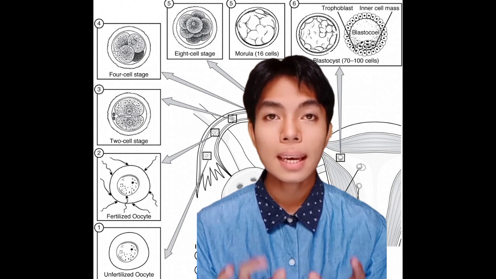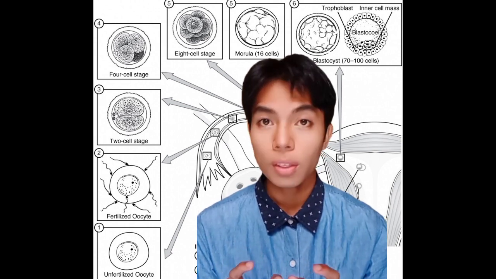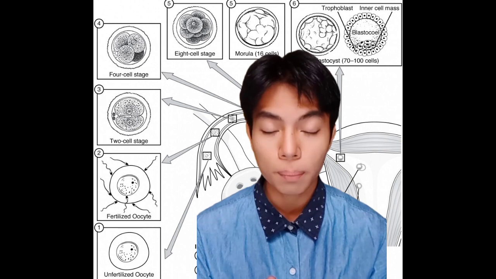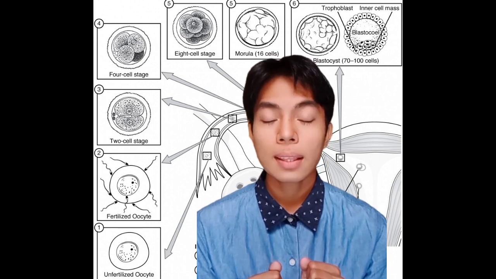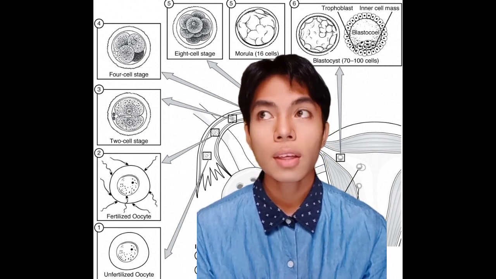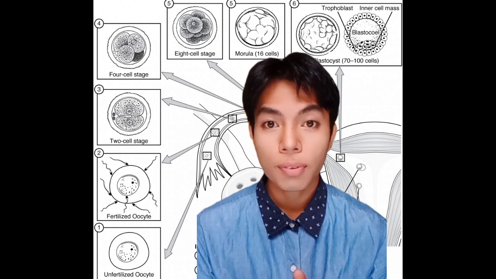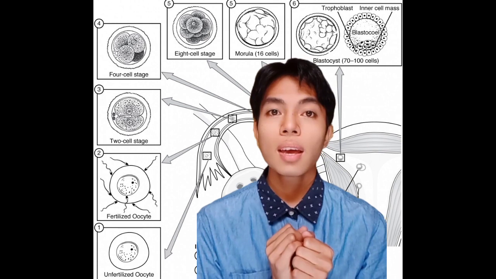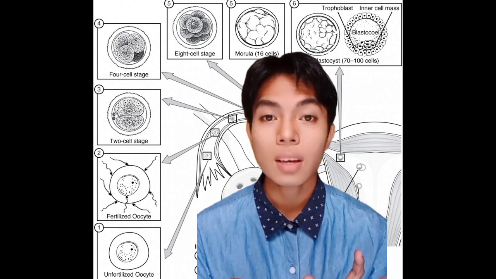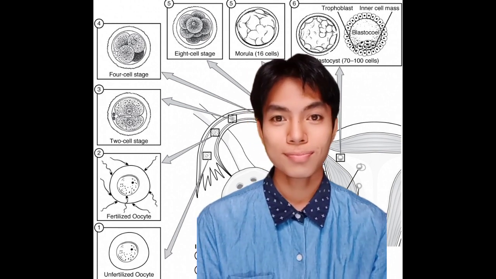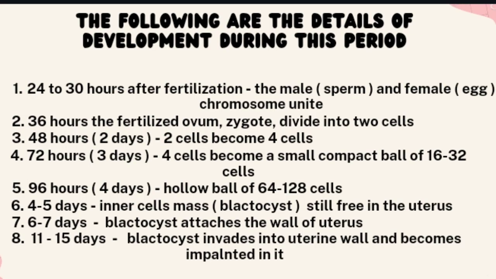Once the sperm and egg cells combine, a new cell is formed. This cell, containing the combined genetic information from both parents, is referred to as a zygote. The following are the details of the development during this period.